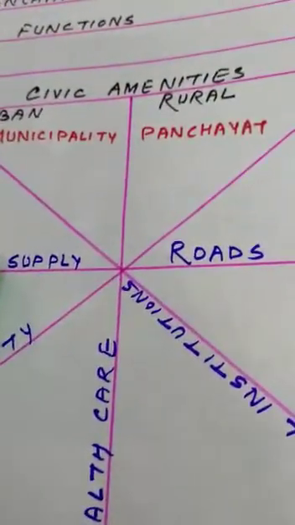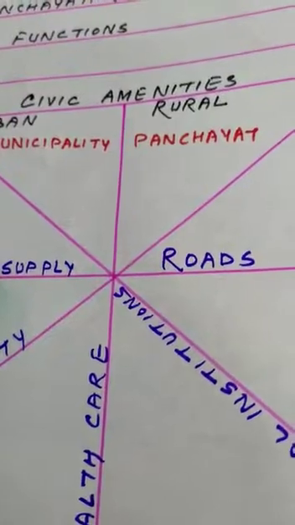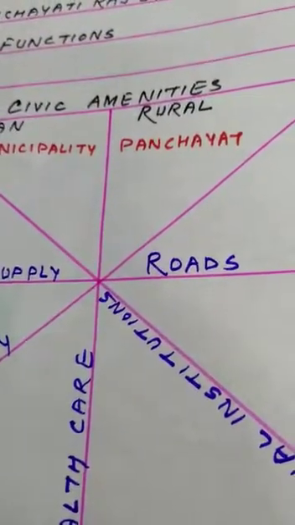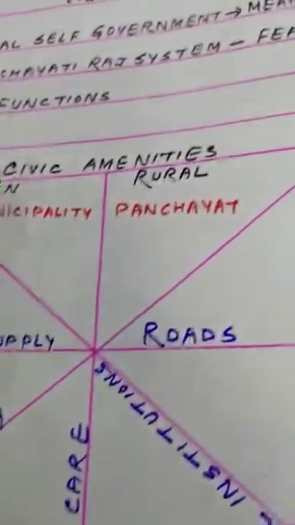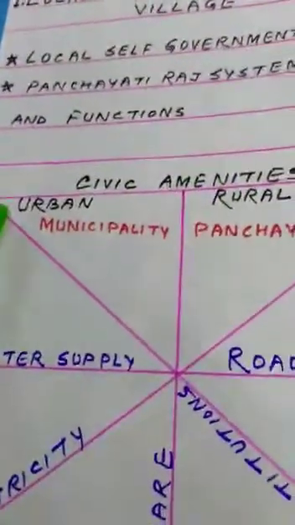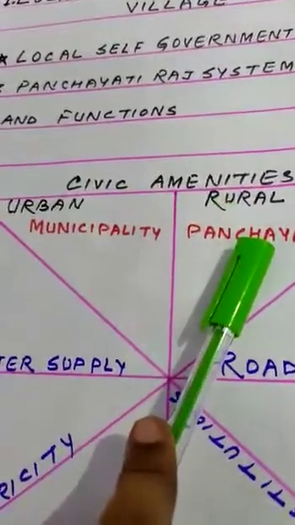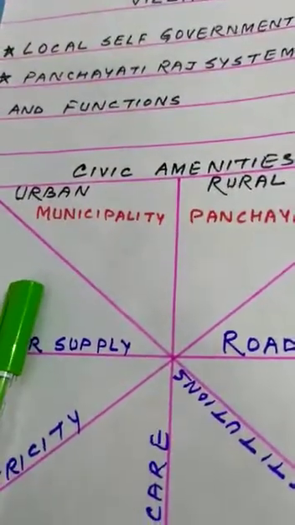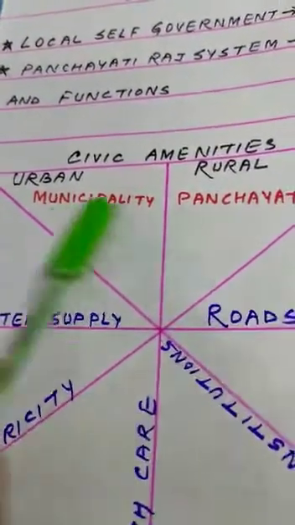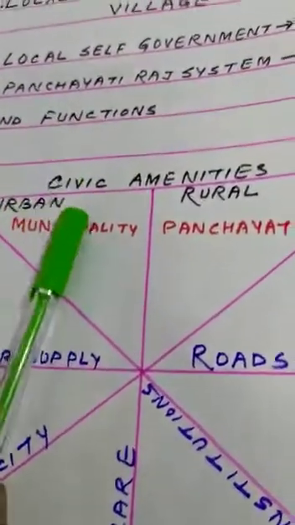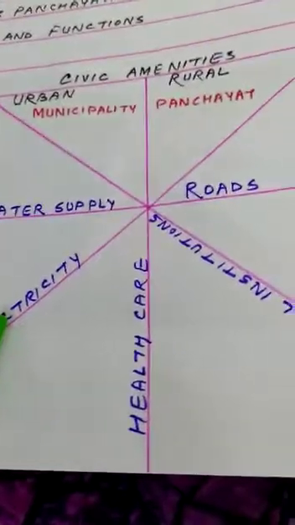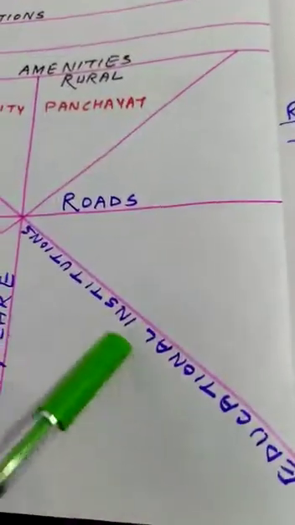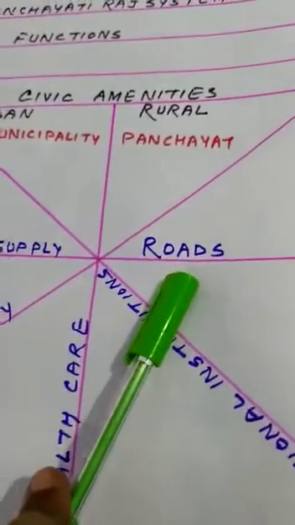Civics is the study of the rights and duties of the citizen, and it teaches students about the very basics of how their government works. What is civic amenities? In both urban and rural areas, the facilities provided by the government for the common people are called civic amenities. What are they? Water supply, electricity, health care, educational institutions and roads.